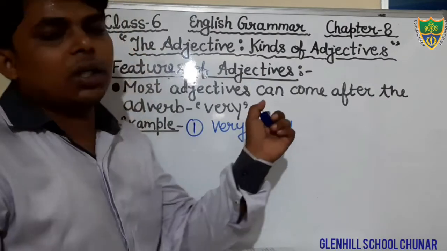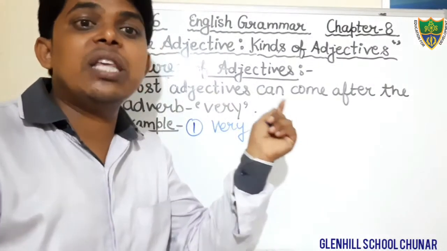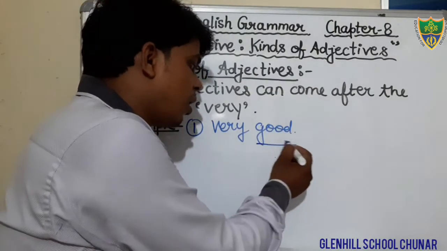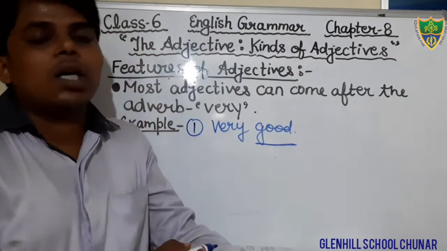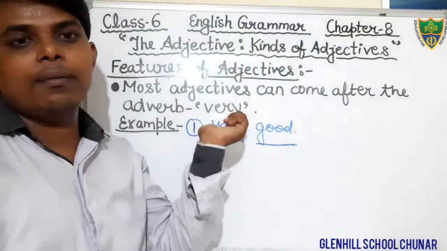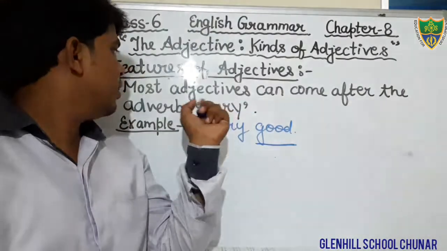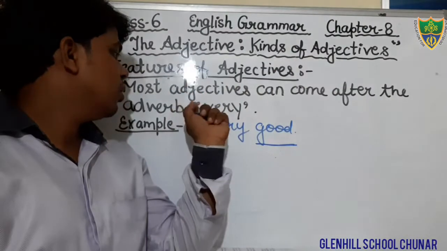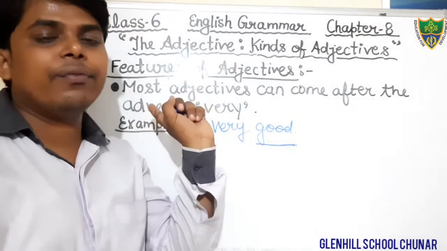Good is an adjective, but just before the adjective we have used the word very. Most adjectives can come after the adverb very.